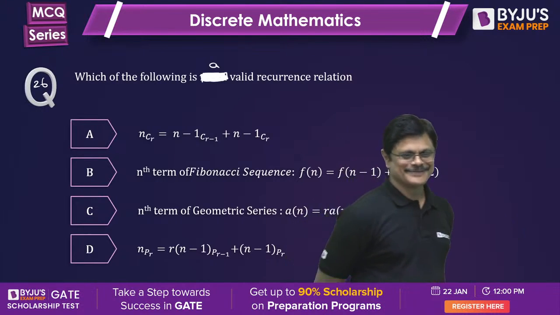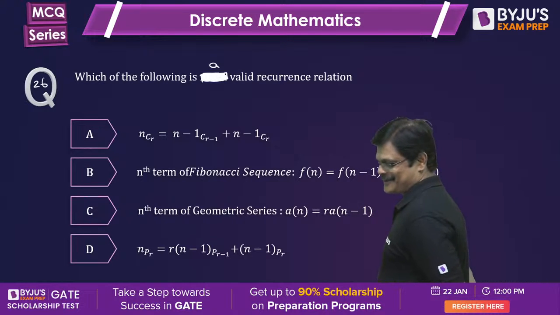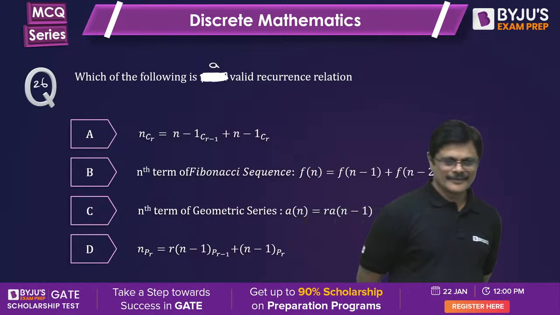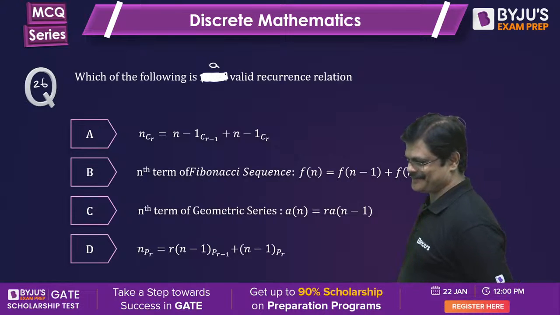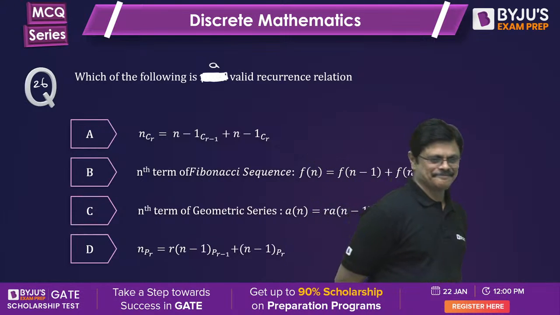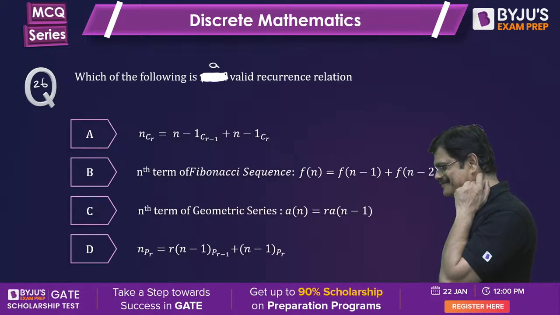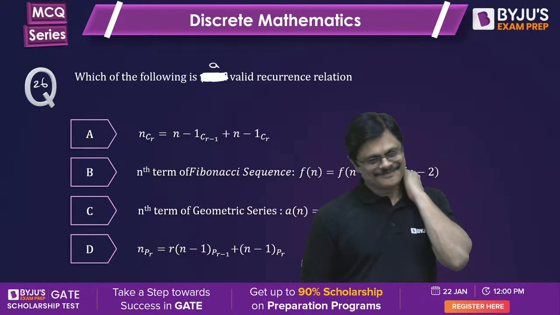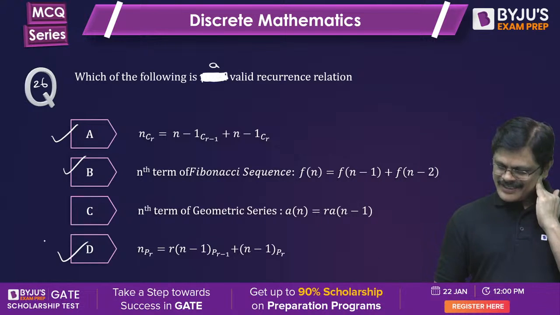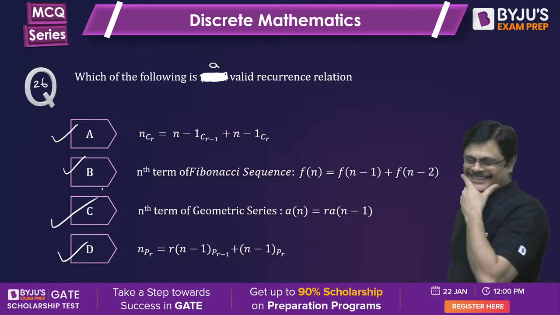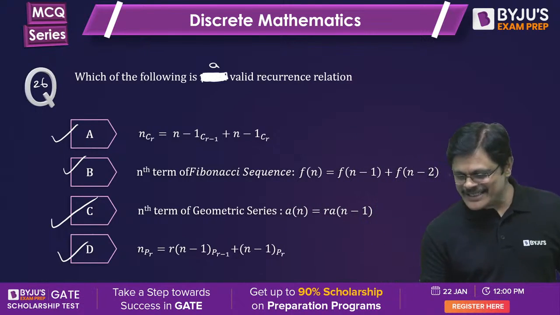B is correct. Wonderful. A is also correct. Very good. A, B, D, C also correct. All are correct. That's why I changed the question.